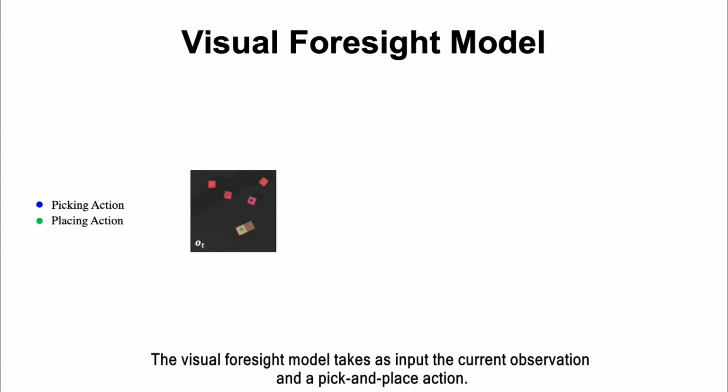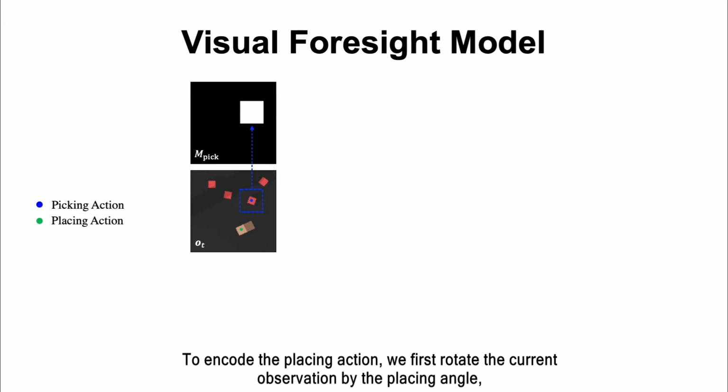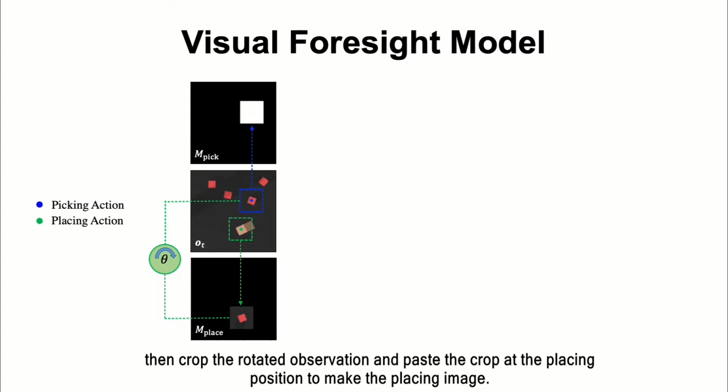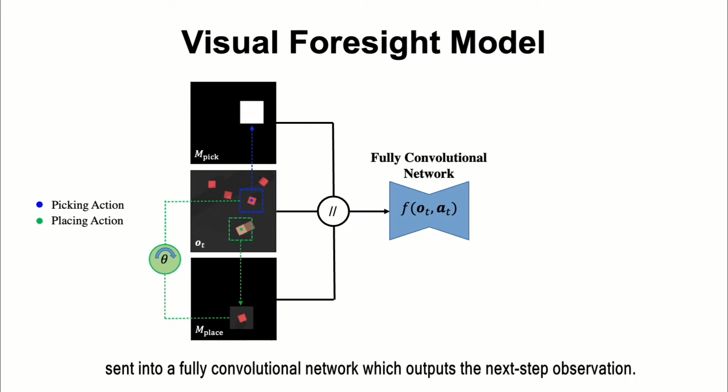The visual foresight model takes as input the current observation and a pick-and-place action. We encode the picking action as a binary image, which is positive within a square area at a picking position. To encode a placing action, we first rotate the current observation by the placing angle. Then we crop the rotated observation and paste the crop at a placing position to make the placing image. The action images and the current observation are then concatenated together and sent into a fully convolutional network, which outputs the next step observation.